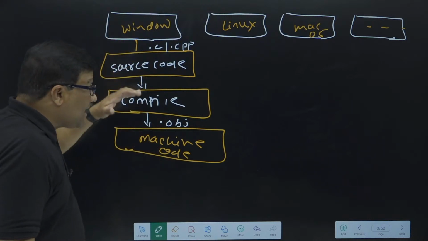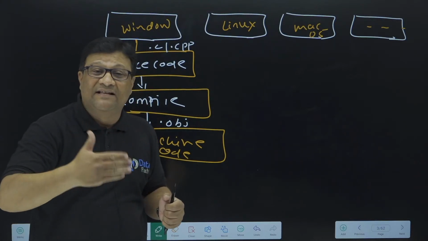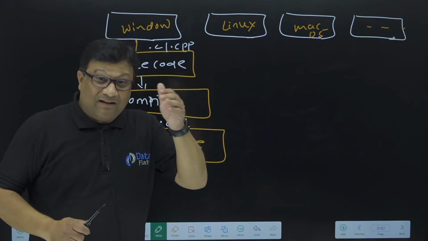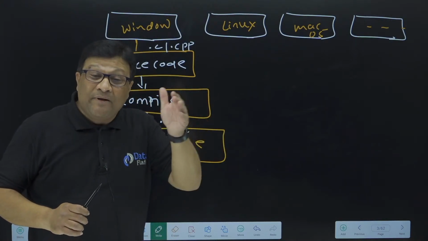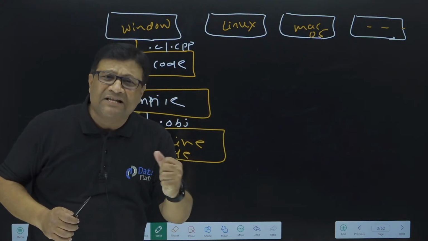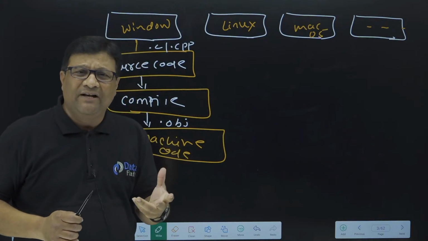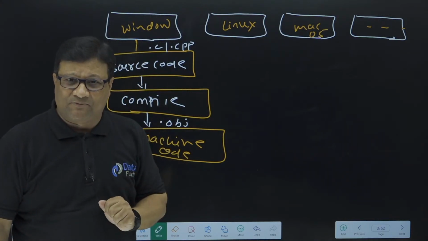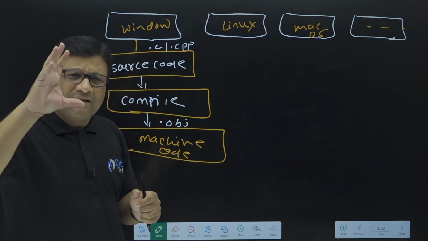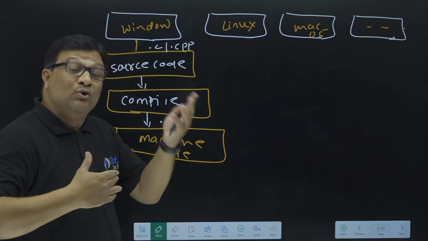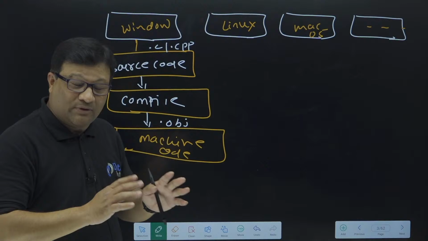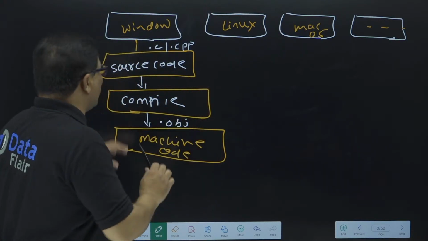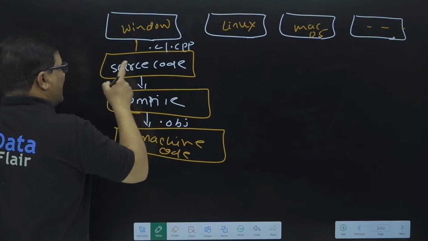So please try to understand the steps of execution of a C and C++ program, from source code to exe file. If you are a C and C++ developer, there is a very frequently asked interview question: how many files are created once we write a C and C++ program? If you are a Java developer and you know the C and C++ concept, then it is okay. If you don't know, it is not required for this course. But please try to understand why C and C++ are platform dependent.